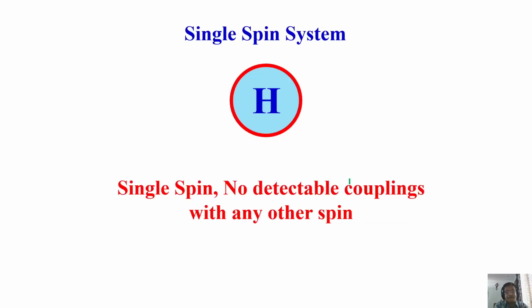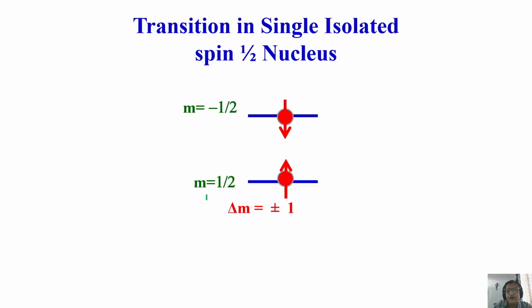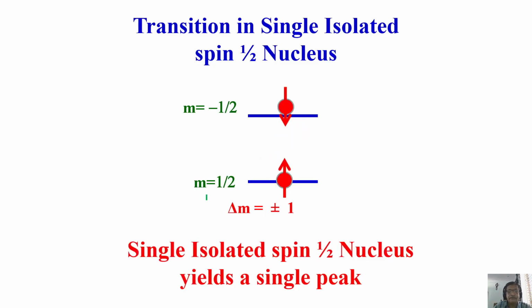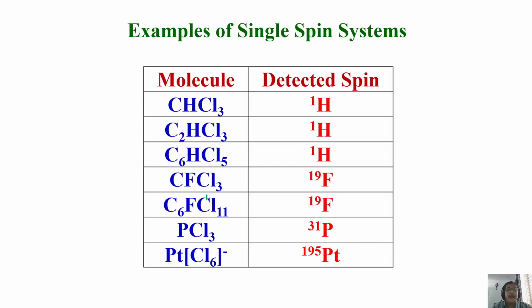Now a single spin system. No other coupled spin, no detectable coupling with any other spin, only one spin. How many peaks do you expect? Simple. I told you, you will get only one possible peak. Fine. Now, what are examples of nuclei which can give a single peak? Look at it. CHCl3 can give one peak. C2HCl3 can give only one peak.